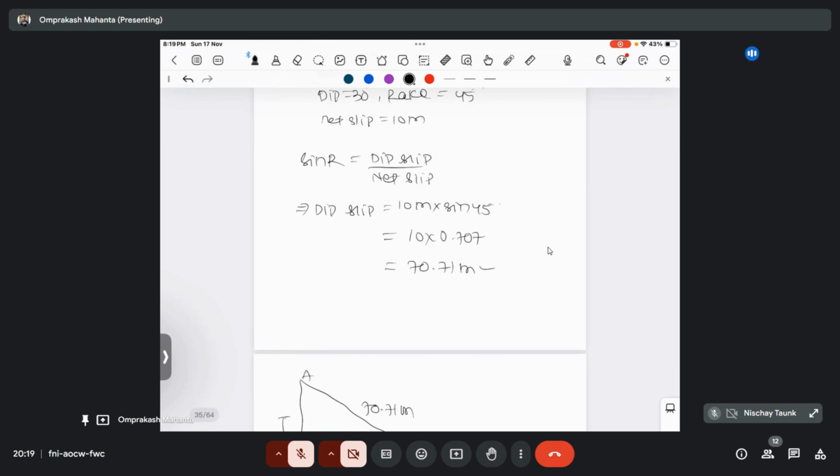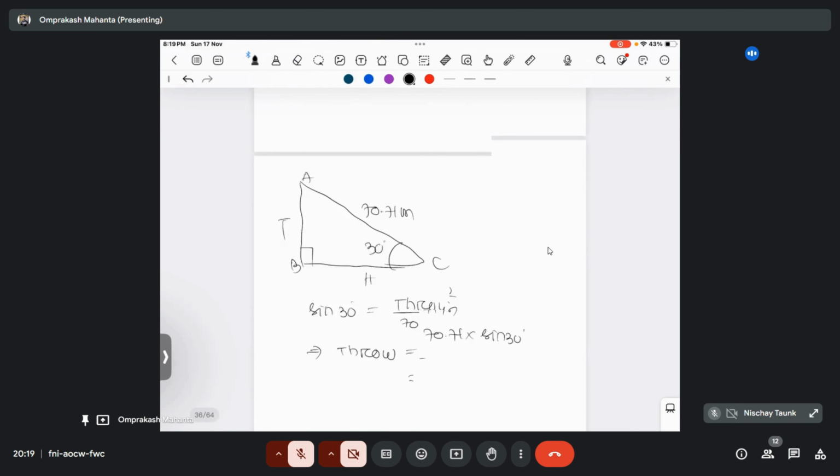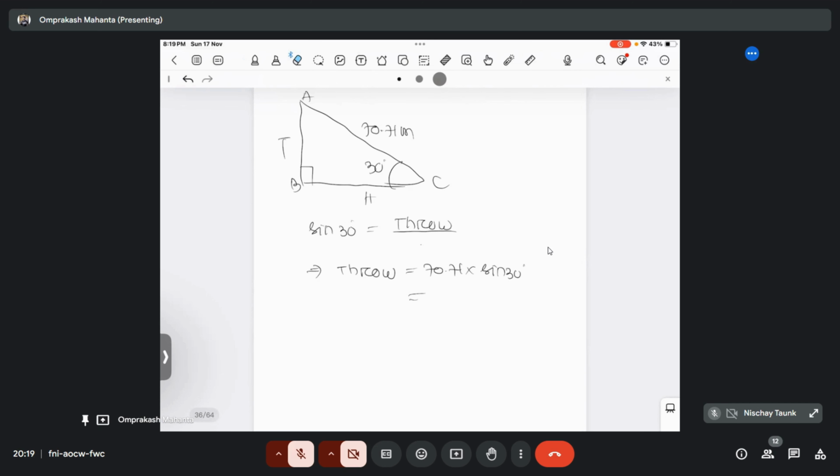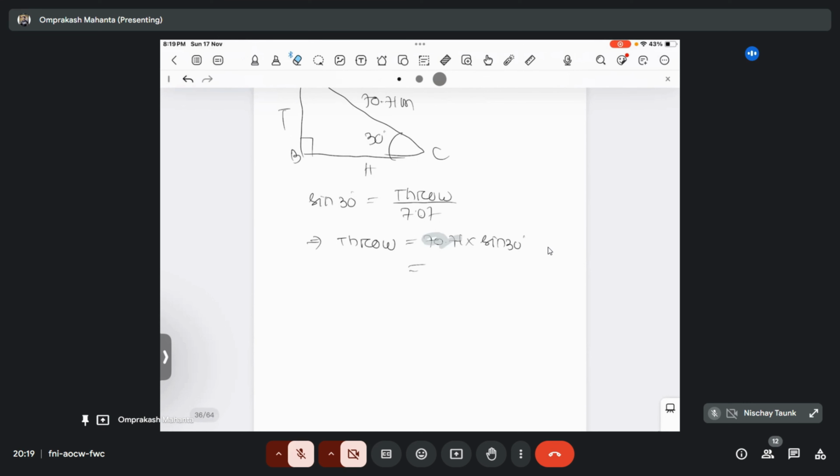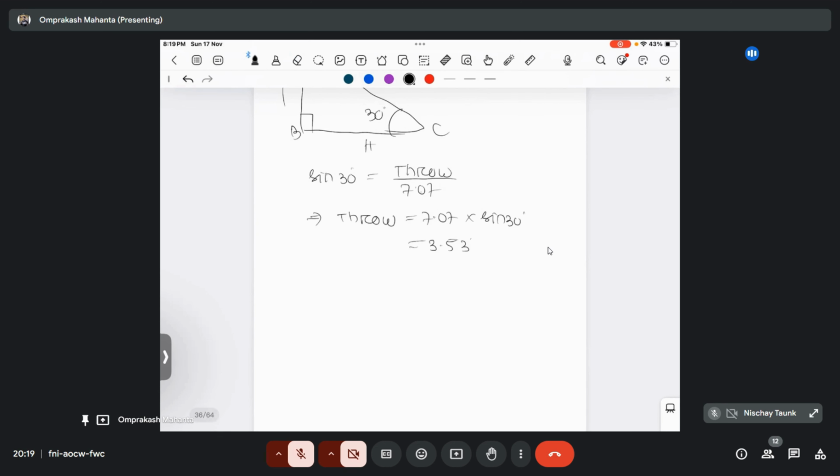Okay, it's just 7.07, not 70.71. No one is saying 70.607 meter. Okay, so it's 7.07. It will become 3.53. 3.53. Now what will be the heave value then?